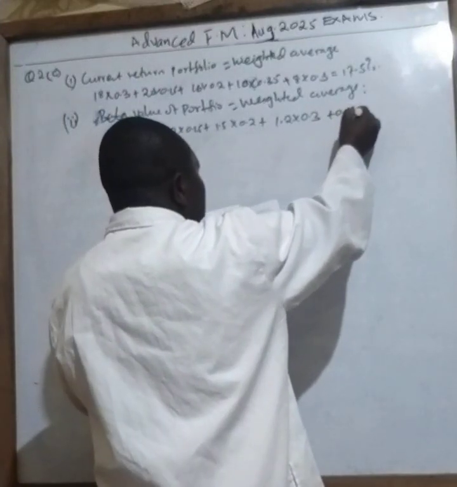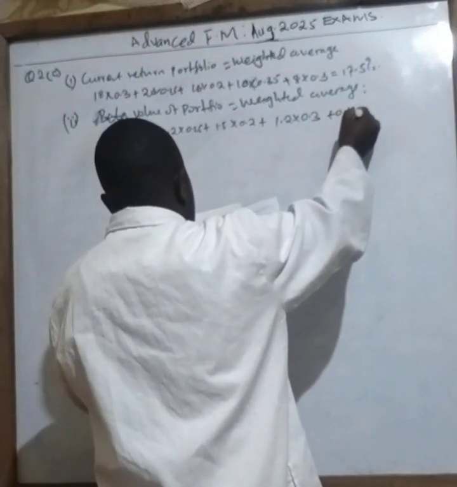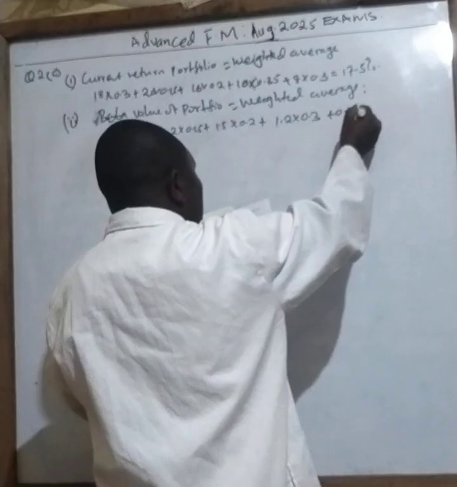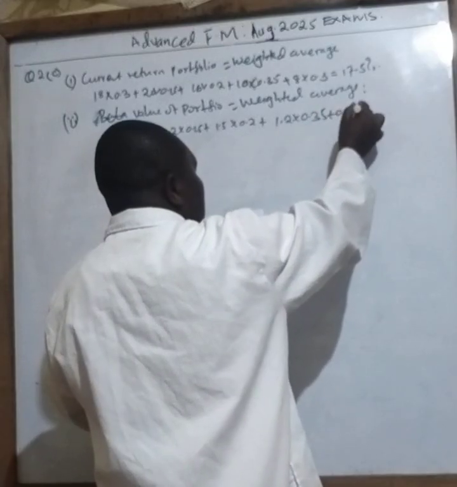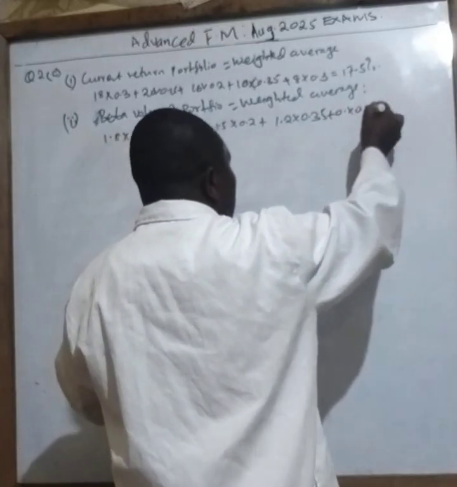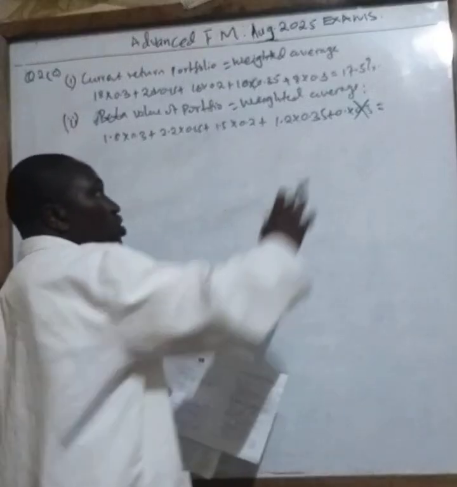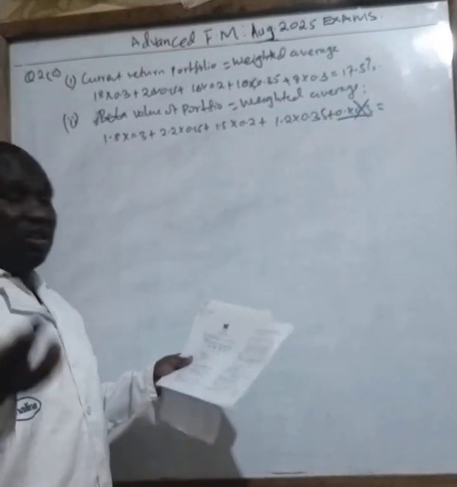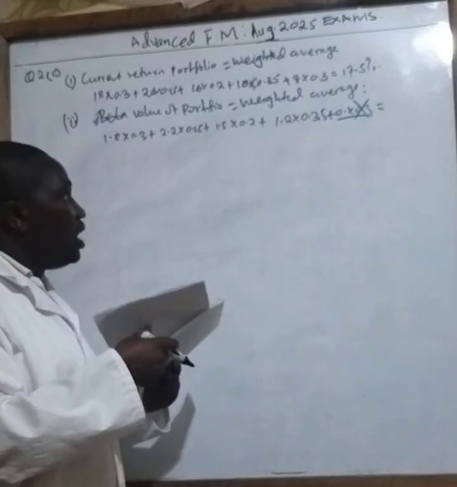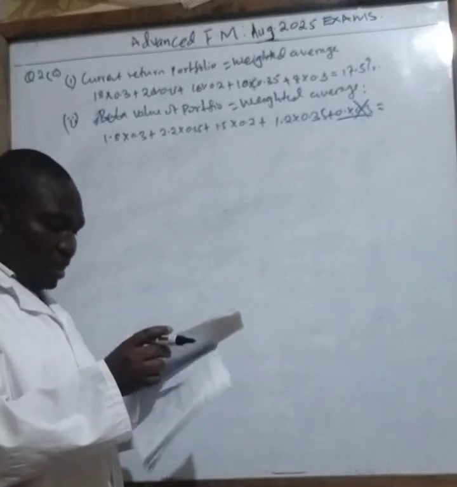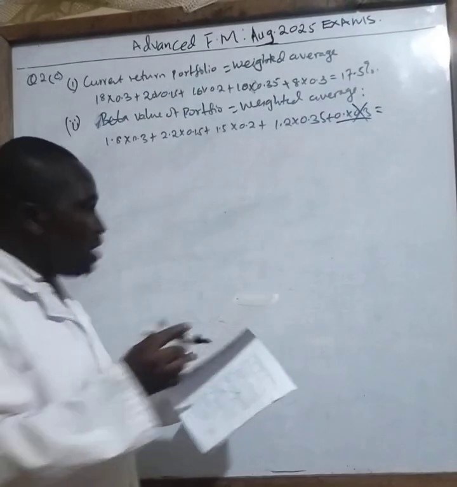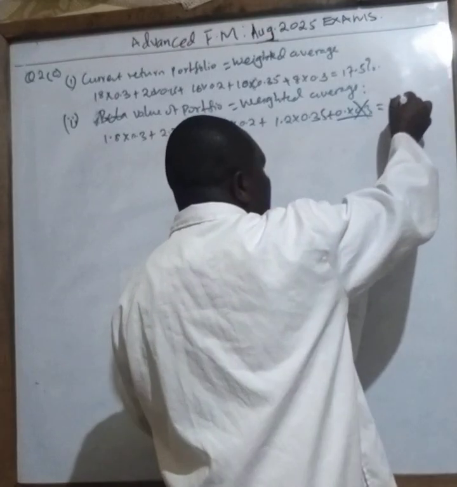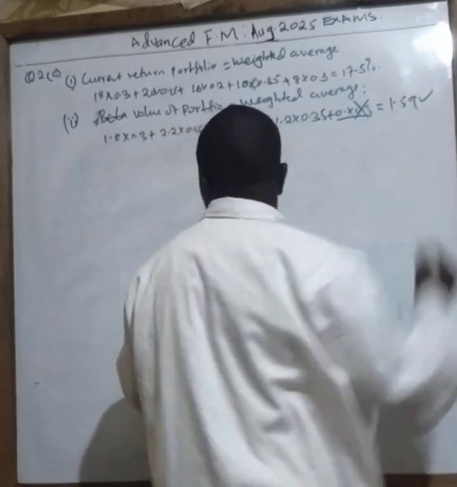So it will be 0 times 0.35, times 0.3. So when you work, you see this one is no, there is no need of having this. But you can still include, but it is it because there is no anything that you will get from there once you invest. So when you work out that question, class, well, your answer you get is 1.59. So that is your beta.